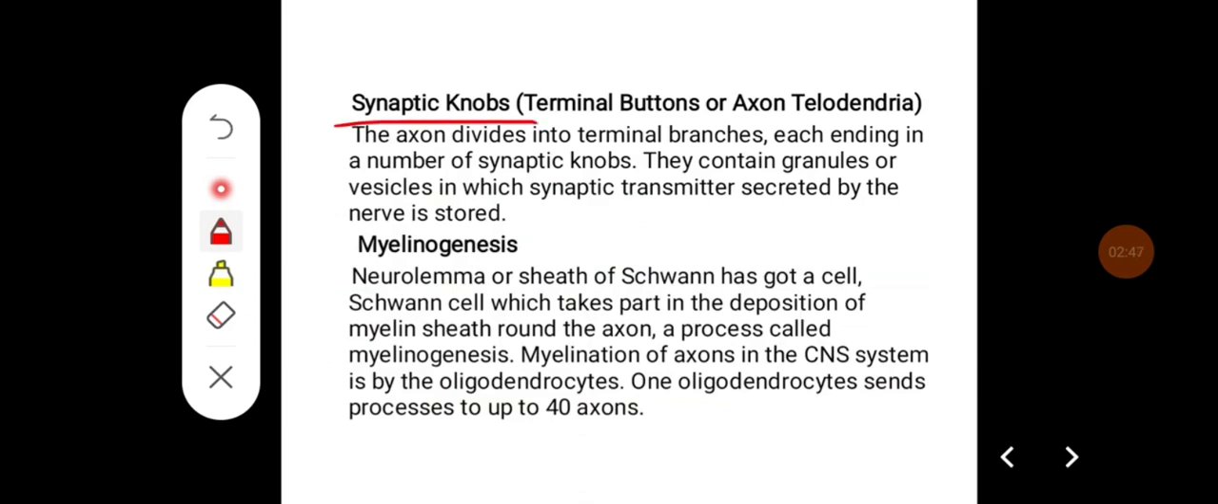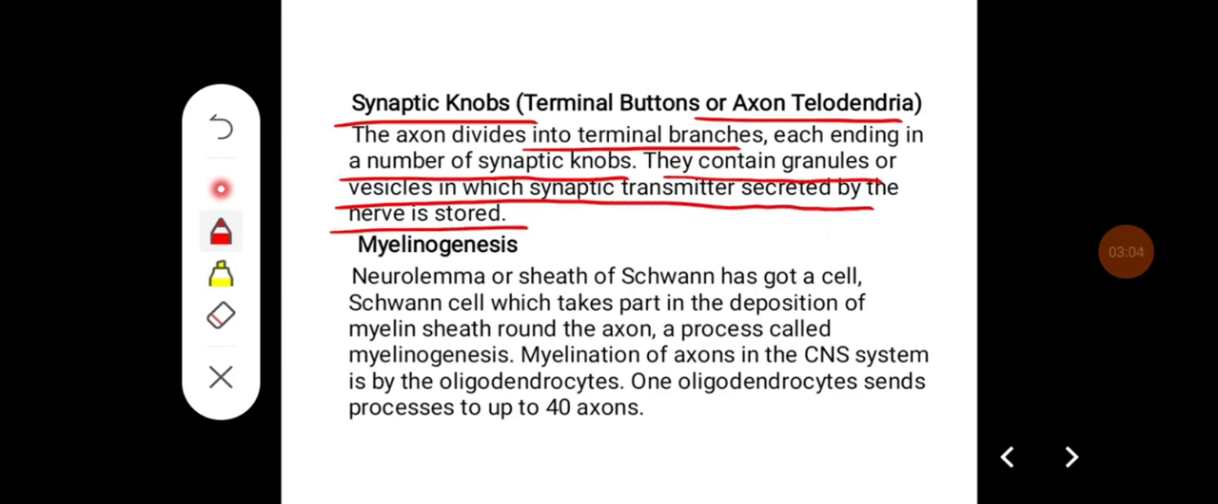Synaptic knobs, also called terminal buttons or axon telodendria. The axons divide into terminal branches, each ending in a number of synaptic knobs. They contain granules or vesicles in which the synaptic transmitter secreted by the nerve is stored.